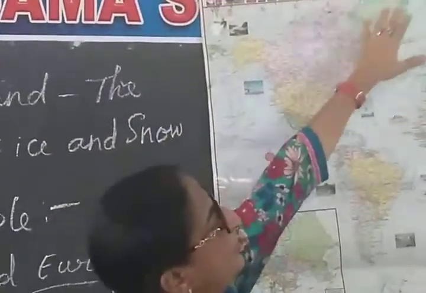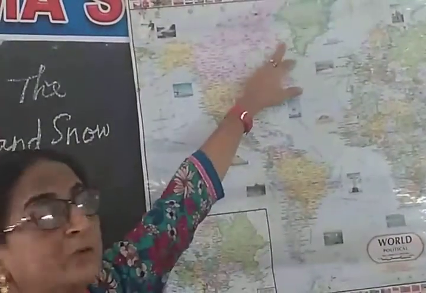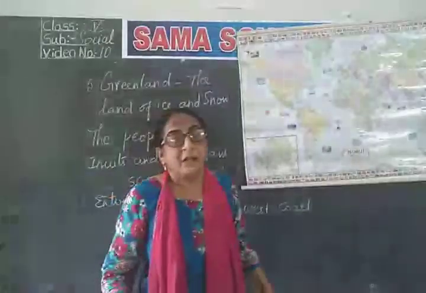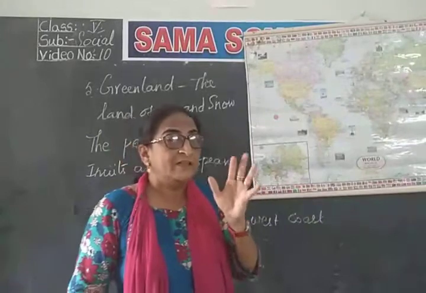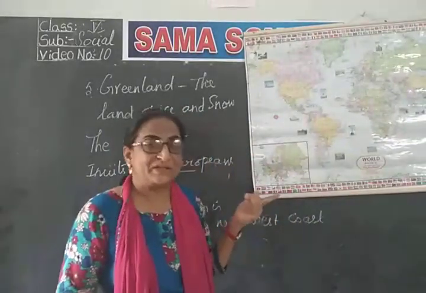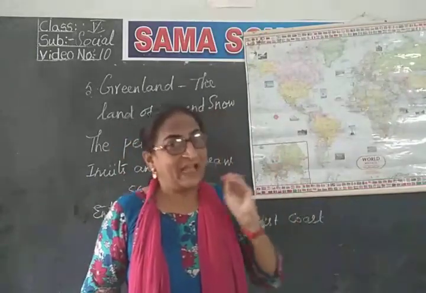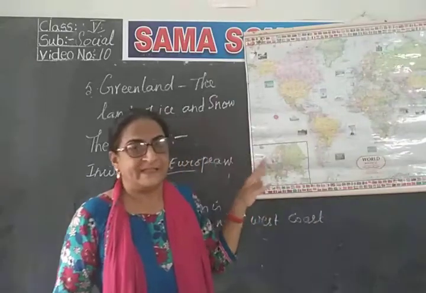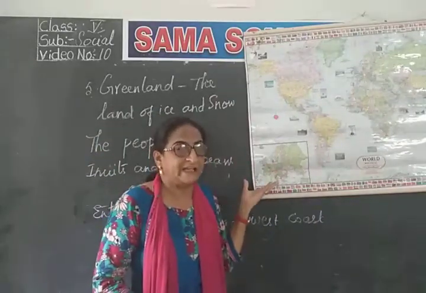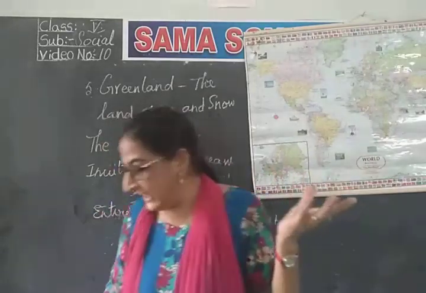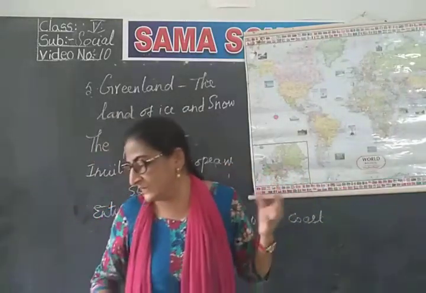The whole population of Greenland we find only in the western coast of Greenland. The total population is 56,000, as I told you. Now they are living in towns with nice facilities. They have permanent houses, electricity, schools, and hospitals. In that way they are living in those places, in permanent houses.